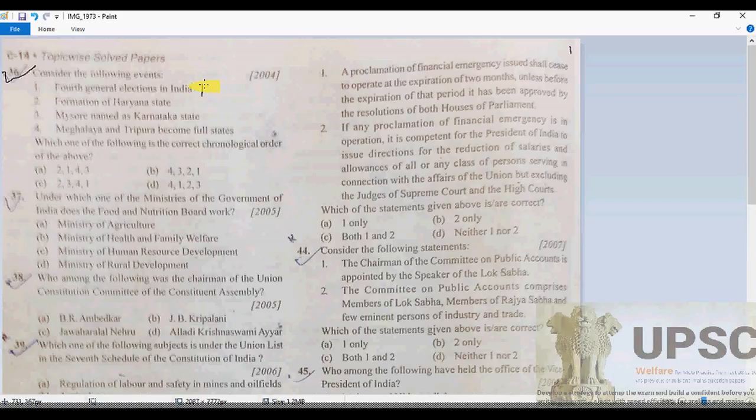Of course I can mark that, 1967. Second one, the formation of the state of Haryana. As we know, Haryana was formed in 1966.